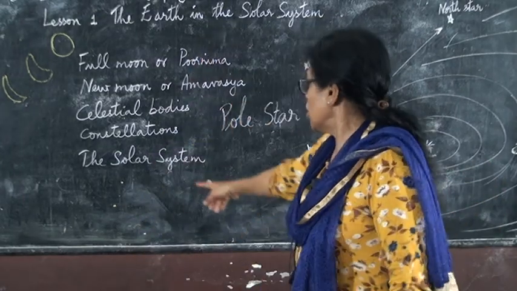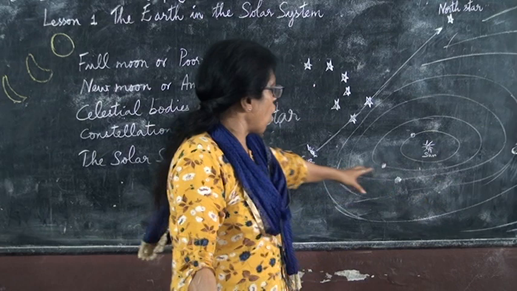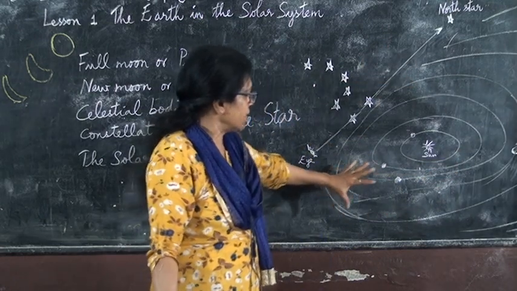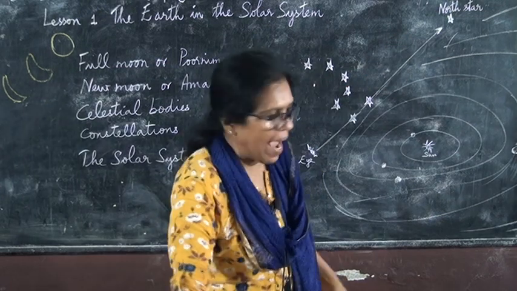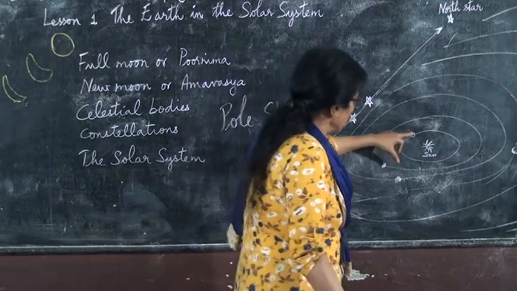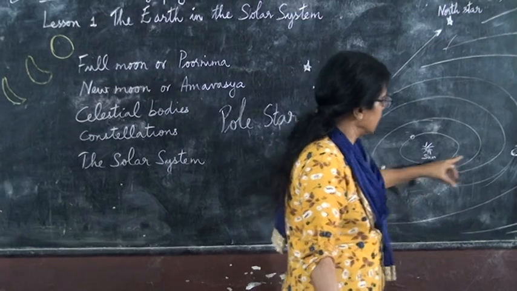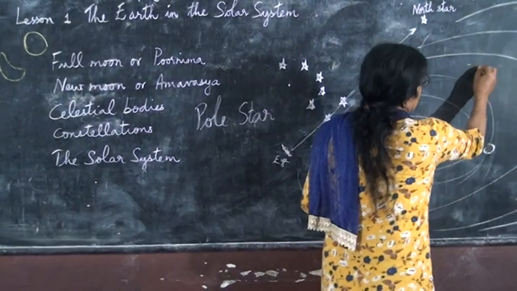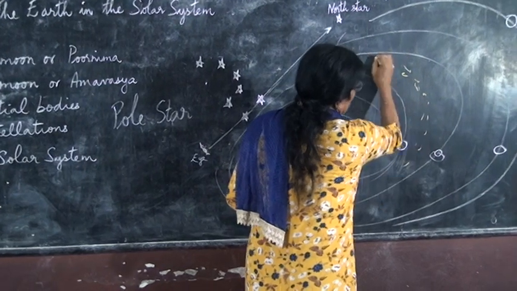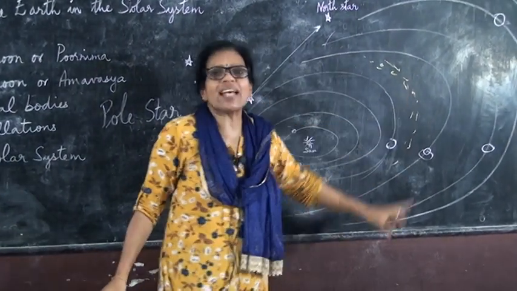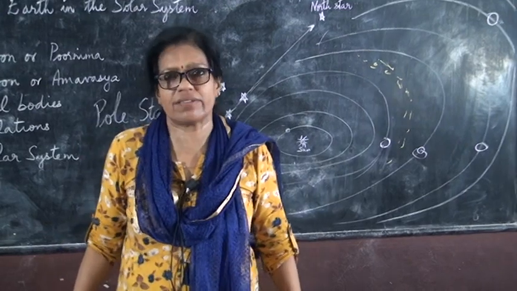Now next comes the solar system. I have drawn here the solar system. The sun is in the middle, and all the 8 planets around it: Mercury, Venus, Earth, Mars. After Mars there is some debris like this, particles and gases formed here. These are called asteroids and meteorites.